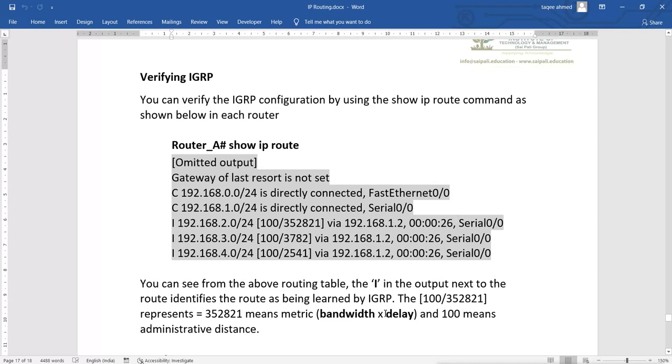This is another simple protocol like RIP, and it is also configured like RIP. The only difference is the autonomous system number, but it is a more advanced protocol than RIP. It was created by Cisco to overcome the limitations of RIP. We have some limitations under RIP, and to overcome those limitations, Cisco designed the IGRP protocol. So we have seen how we can configure it and how we can verify it.